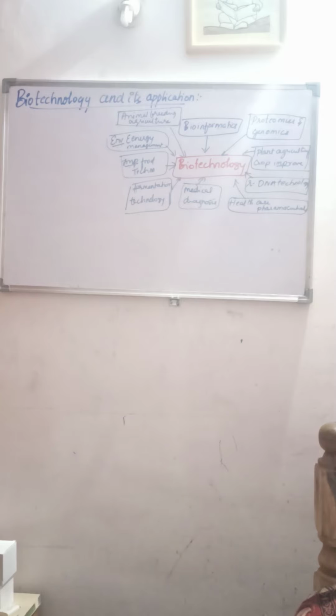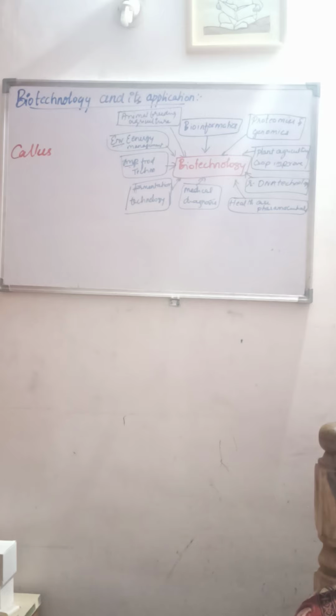As we all know, gone are the days when we had the idea that we need to sow a seed to get a plant. In the process of tissue culture, you can take a cell from any part of a plant and grow it in a nutrient medium, and it will develop into an undifferentiated mass of cells that we call what? Callus. So that we call callus. That is what has been done in the field of biotechnology.